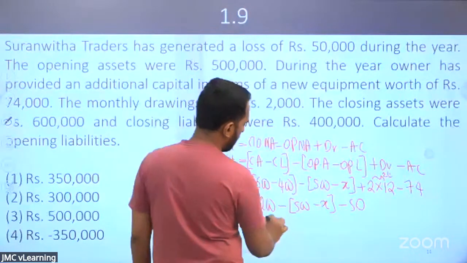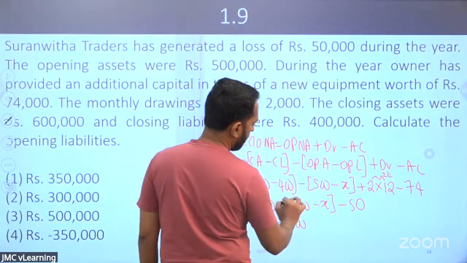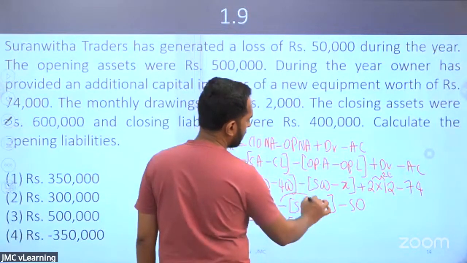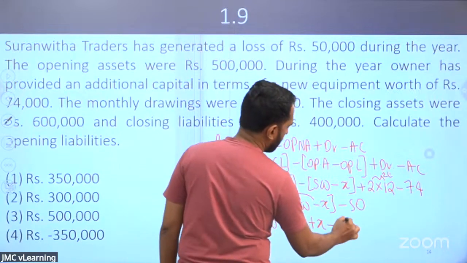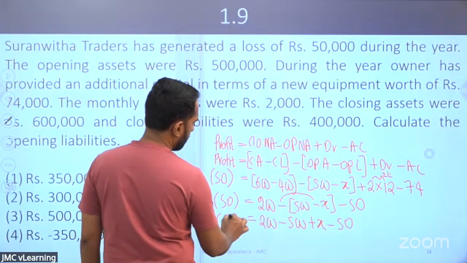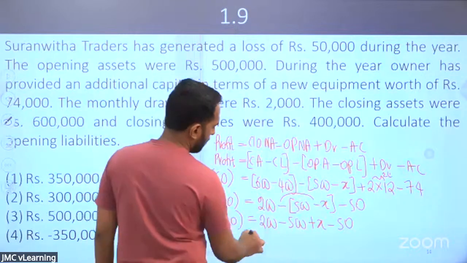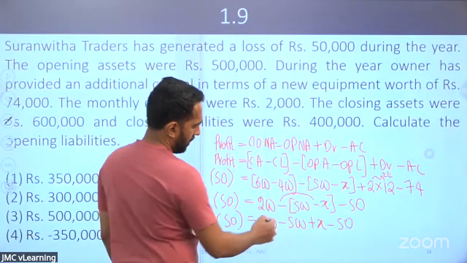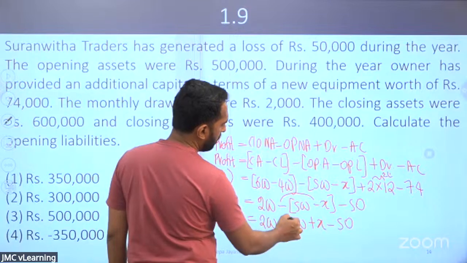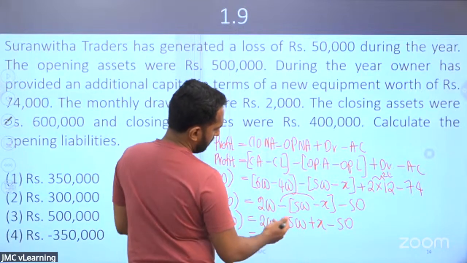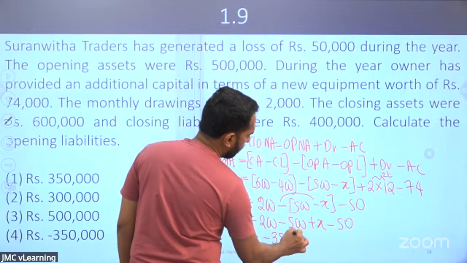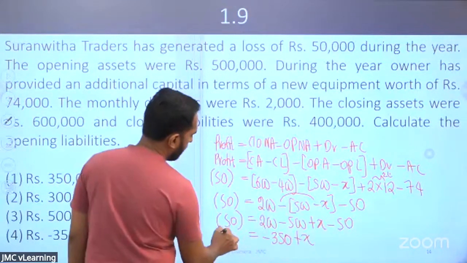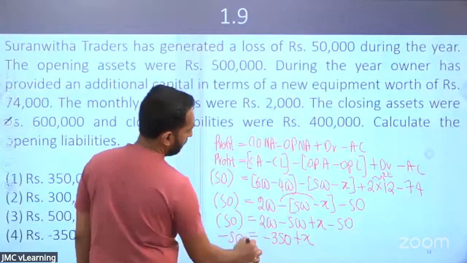So 200 minus 500, minus into minus is plus x. Minus 50 is equal to minus 50. So 200 minus 500 is minus 300. So it will be minus 300 plus x equals minus 50.